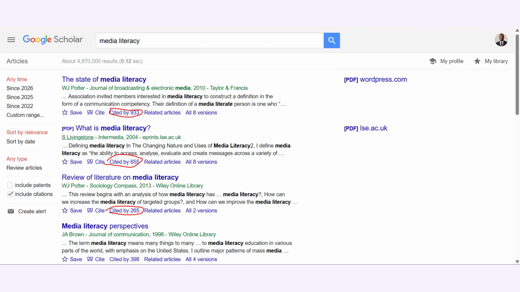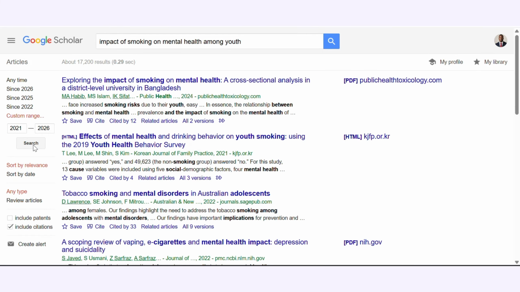On Google Scholar, you always see the number of people that cited a particular paper. For example, you could see cited by 12, cited by 4. You could see a lot of citations there. This tells you how many researchers have referenced that particular work. A highly cited paper is often influential and respected.